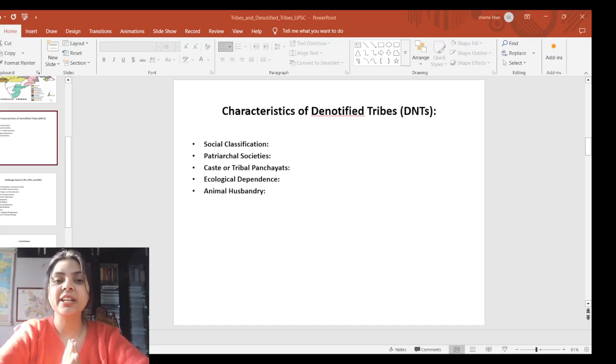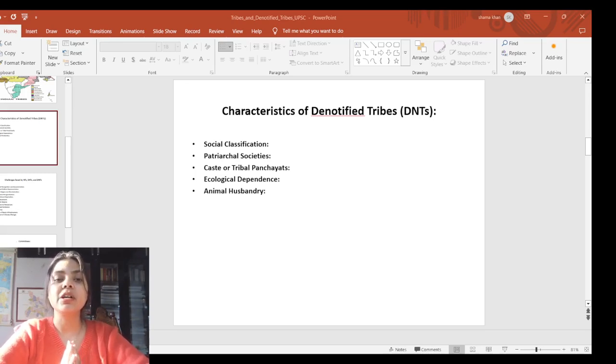The second point is patriarchal society. DNTs typically follow a patriarchal structure where the authority of the elder male is considered superior, and the status of women within DNTs is very low, often subject to harsh treatment. There is one society, the Erukula society in Andhra Pradesh, that is patriarchal, but women have gained some improved status over time. This is one positive example. The Erukula tribe question has also been asked in the PCS examination: they belong to which state?